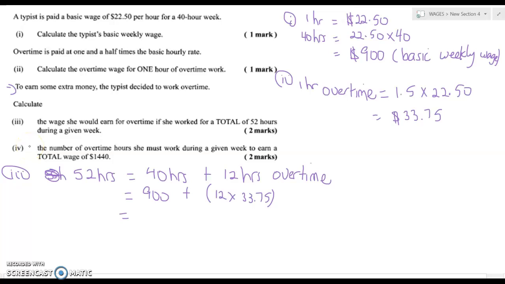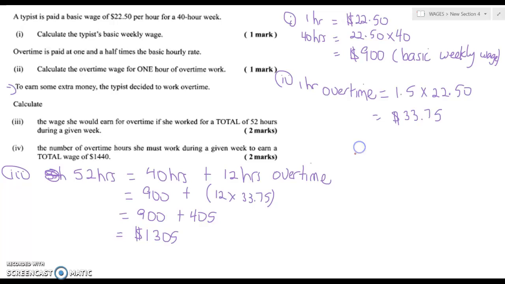So let's just simplify everything now. So that's actually $900 plus $405, and that is, let's add them up, $1,305, right? Now, I realize the numbers look very similar to the last question, right?